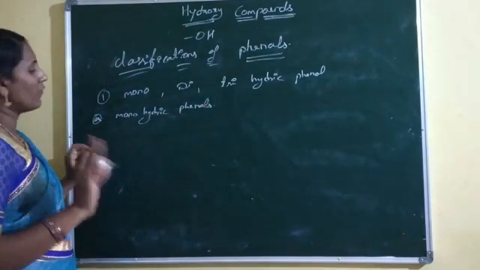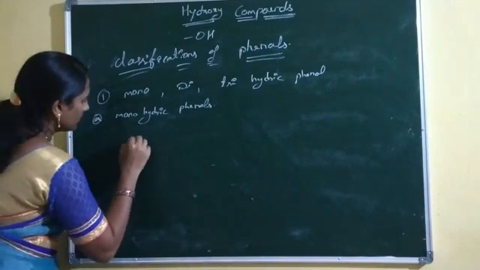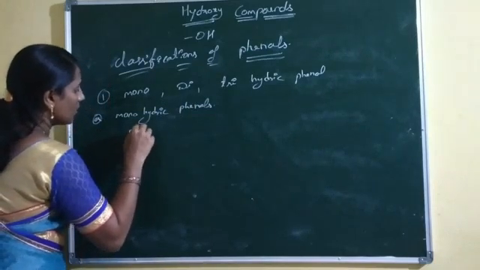Compounds having only one hydroxy group are called monohydric compounds.